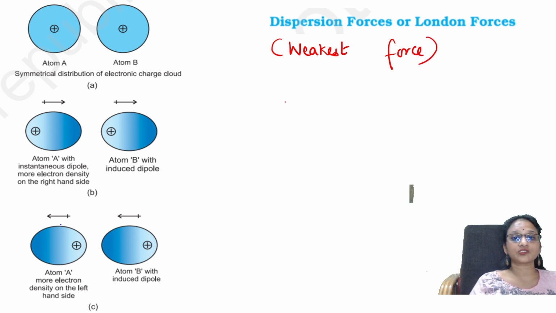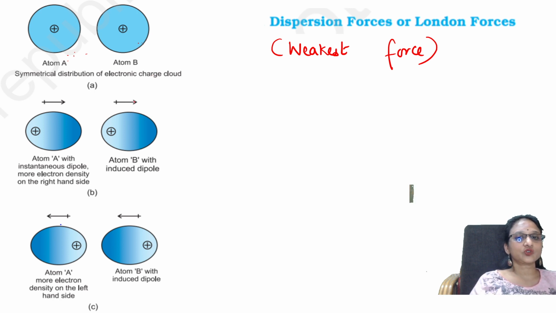Because these forces are formed between non-ion interactions. Let us see an example. Students, it is formed between two atoms, both don't have any ions. So two atoms combine together to form a molecule.